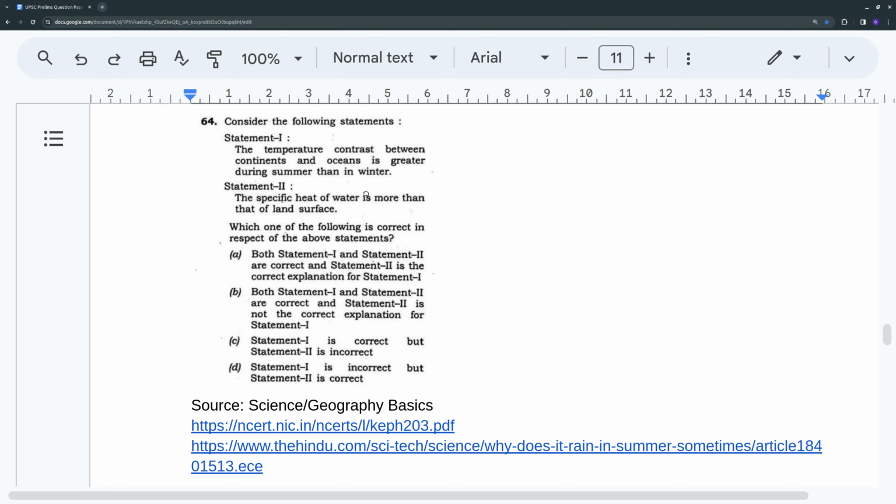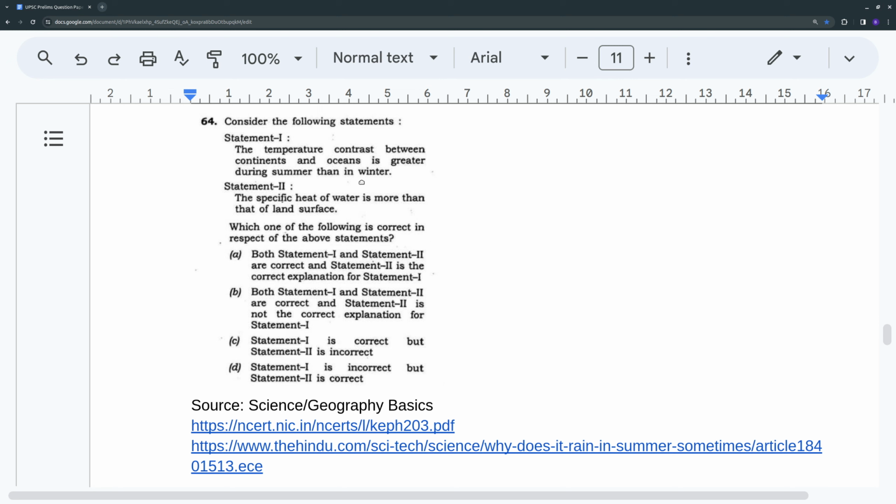And at night, when land gives up heat, it cools down very fast also. So that's why in desert regions you find very hot days and cold nights.